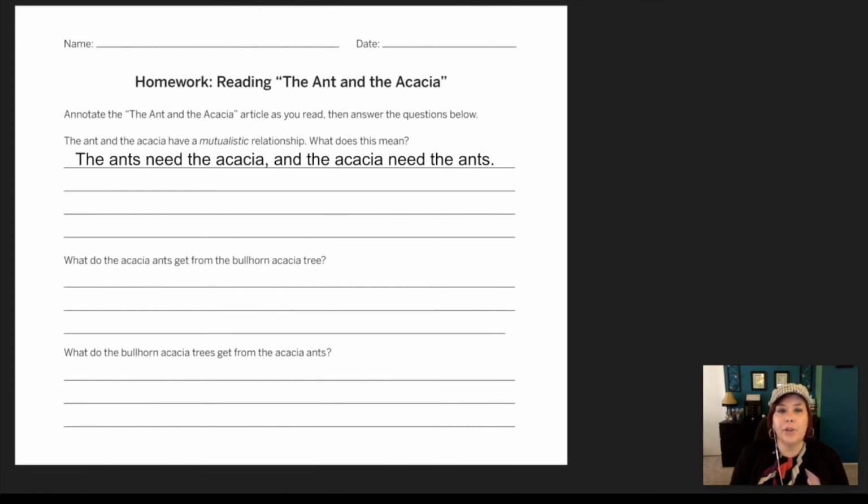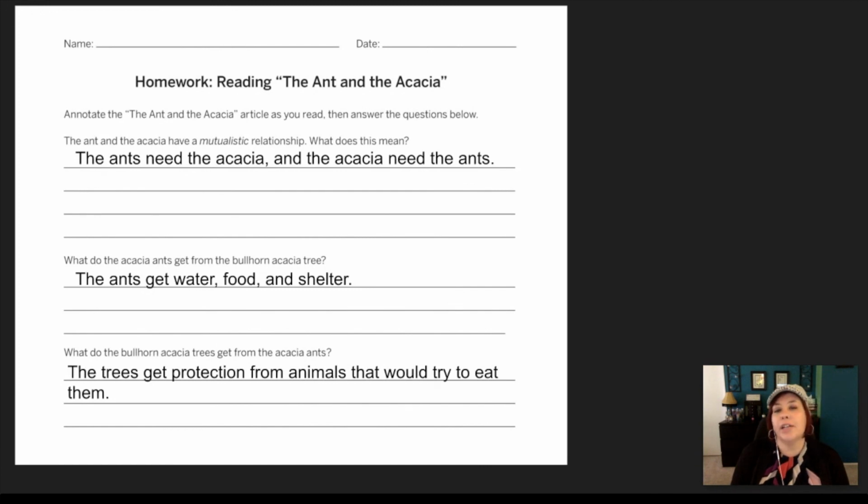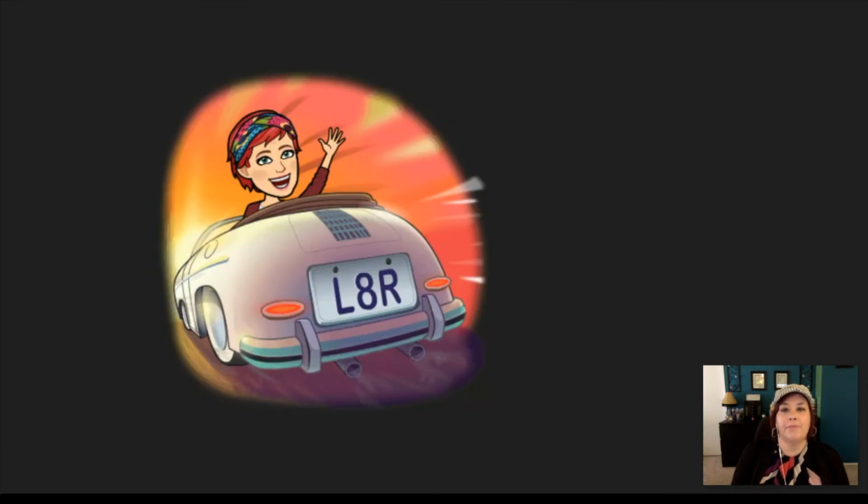Our next question, what do the acacia ants get from the bullhorn acacia tree? The ants get food, water, and shelter. The third question, what do the bullhorn acacia trees get from the acacia ants? The trees get protection from the animals that would try to eat them.